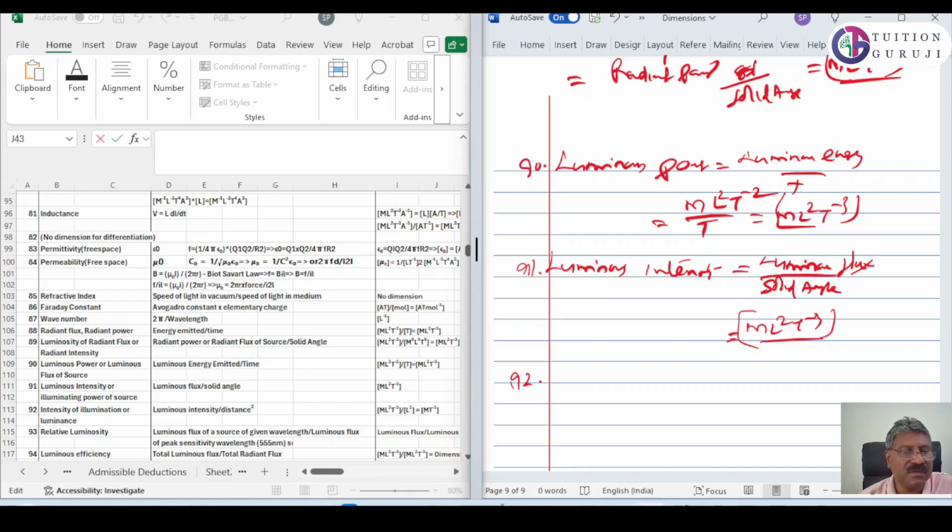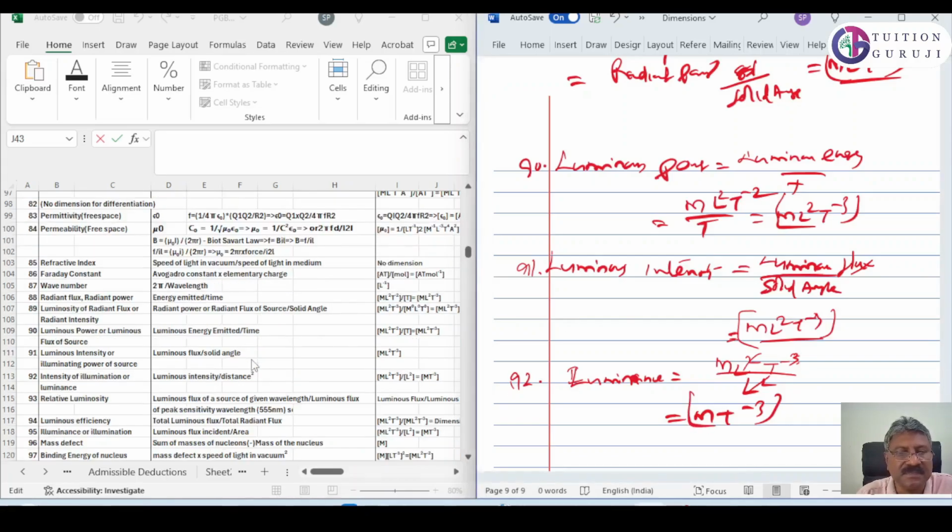92. Illumination or luminance, intensity of illumination. What is luminance? Luminous intensity by distance square. Luminous intensity, just now we have derived here, ML²T⁻³, divided by distance square. Distance square is L² again. So it will be MT⁻³, L² will get cancelled. MT⁻³.